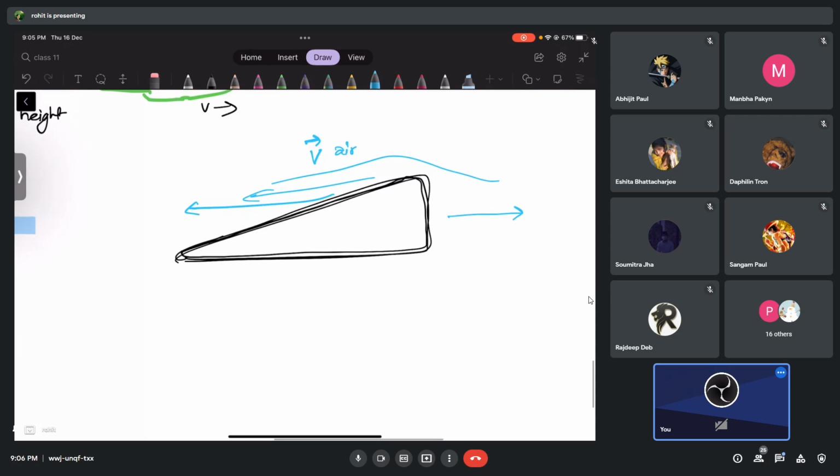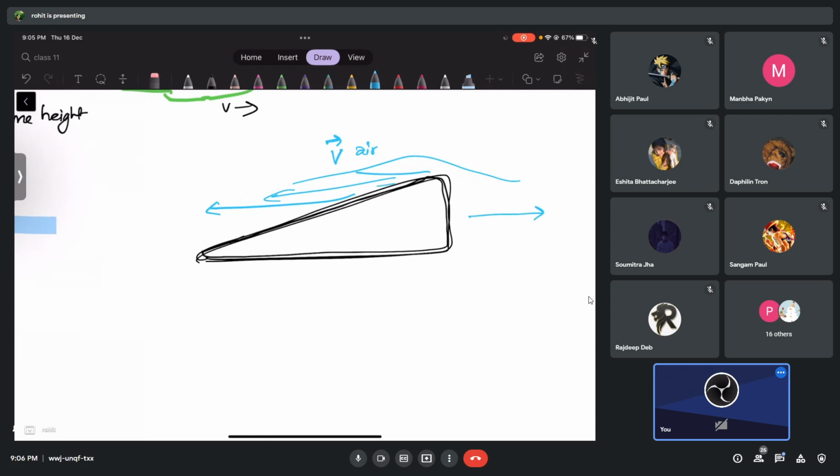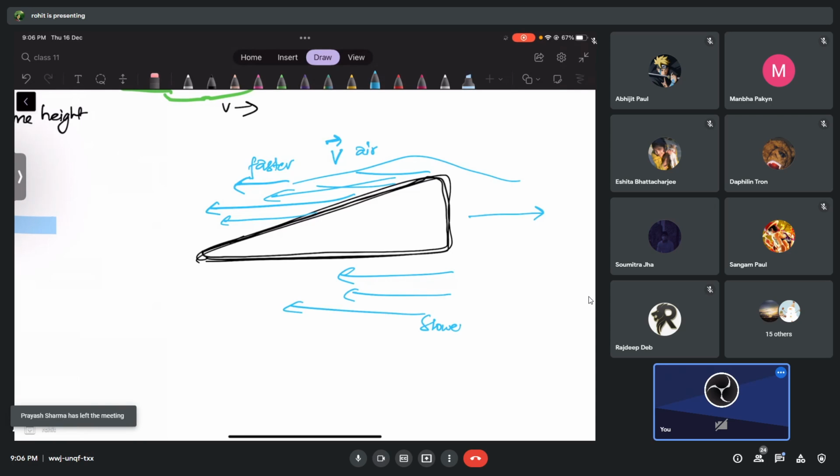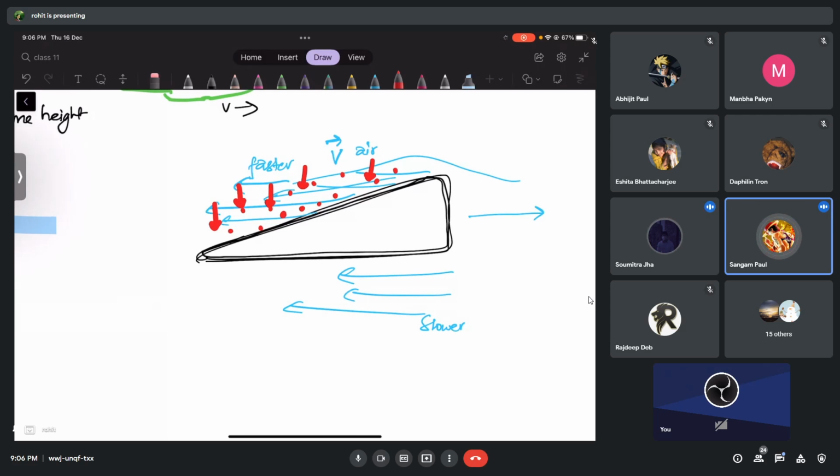So think, if the design of the wings is such that the air on top of it will be moving faster, and the air below it moves what? Faster or slower? Slower, okay. So now you tell me, air molecules from the top, they'll push the wings up or down? They'll apply pressure up or down? Down. And the air molecules below the wings, they will try to push the aeroplane up or down.